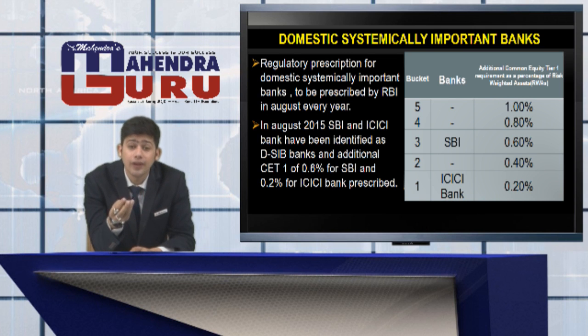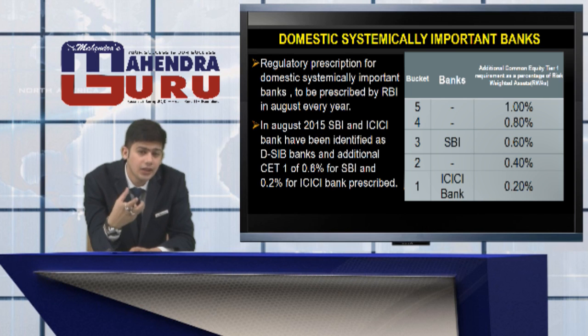they are too big to fail, as in if they fail, huge chunks of capital would be drained and that could lead to an economic slowdown. So these banks would be anointed. These banks would be provided a separate target so that they are at a far better stability than the other ordinary or normal banks. So this year, as in the previous year, RBI announced two particular banks, SBI and ICICI Bank, for the particular status, that is DSIB.